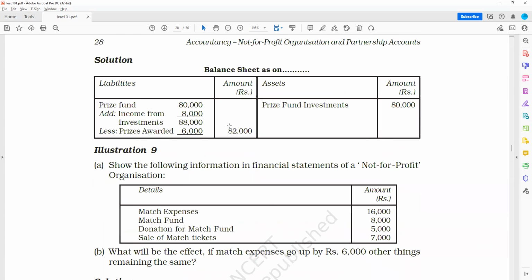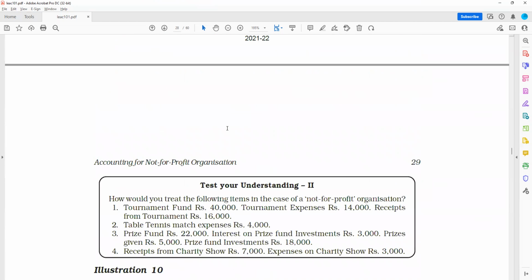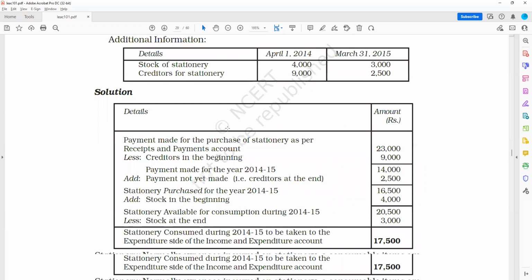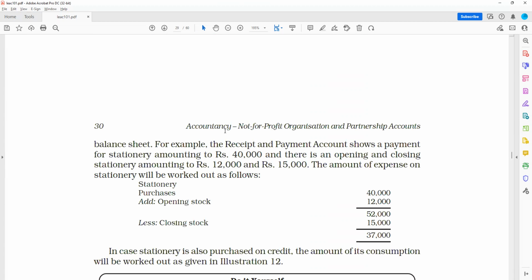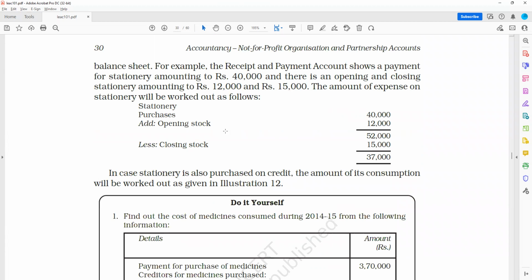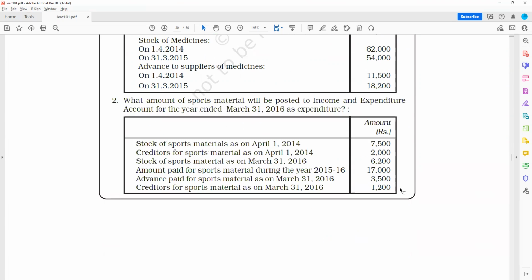Illustration 9. This will be clear when you solve these questions. Then illustration 10, then stationery. Stationery is also an expenditure account. So it is an expenditure account. The amount of expense on the stationery.